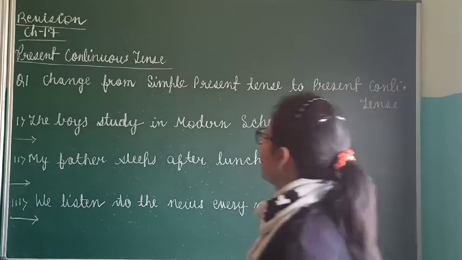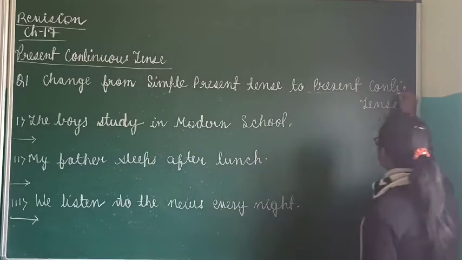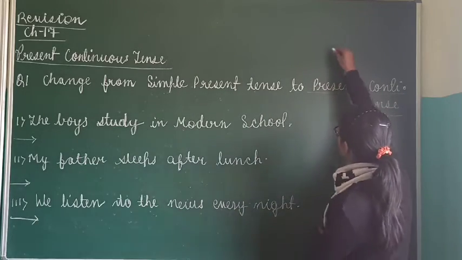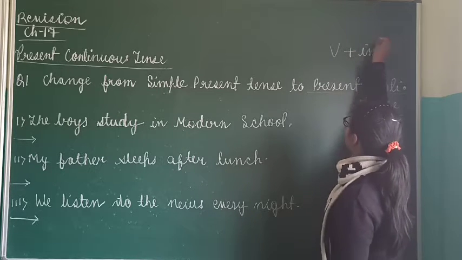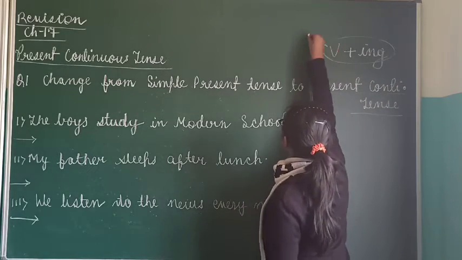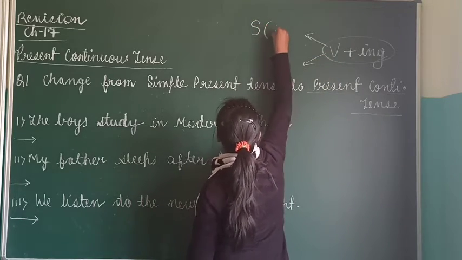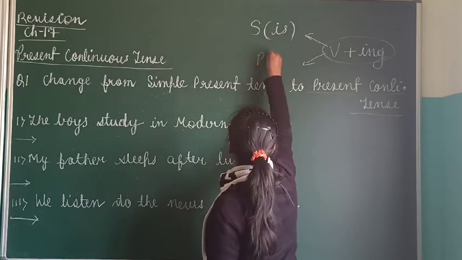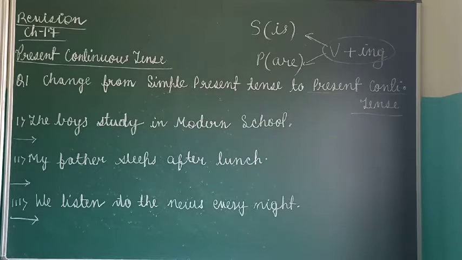Now you see the question is change from simple present tense to present continuous tense. Yesterday also I told you what is present continuous tense? V plus ing. Okay. Before this, if subject is singular, one thing more you have to keep. If subject is singular, you will put is, and if subject is plural, you will put are. Clear? If subject is singular, then you will put is before it, and if subject is plural, then you will put are before it.